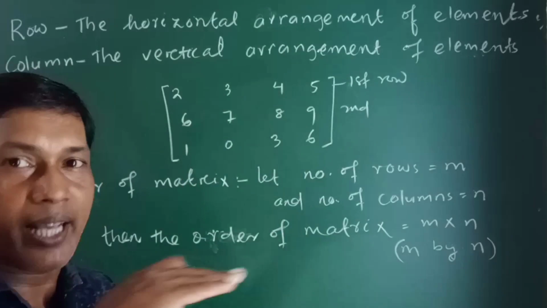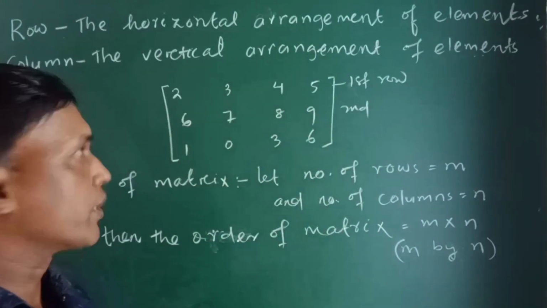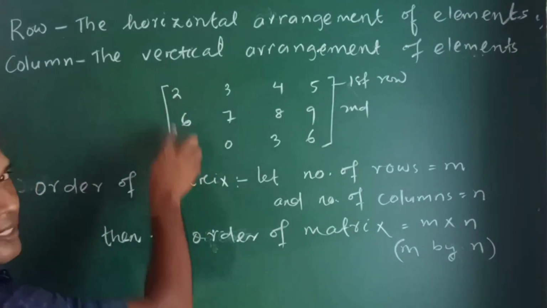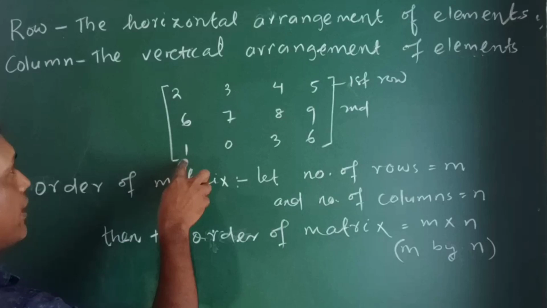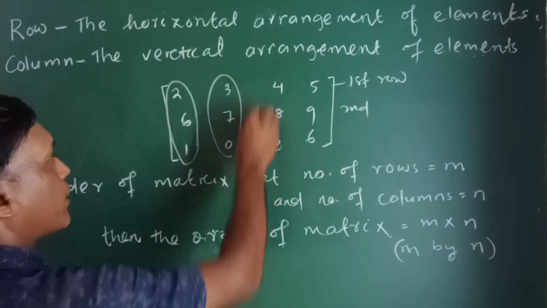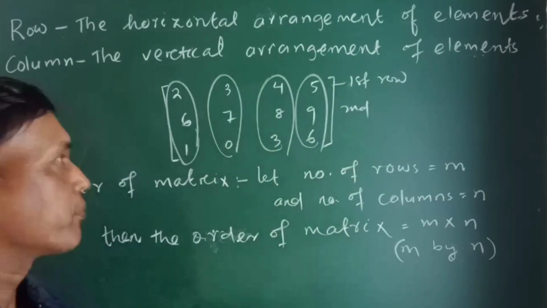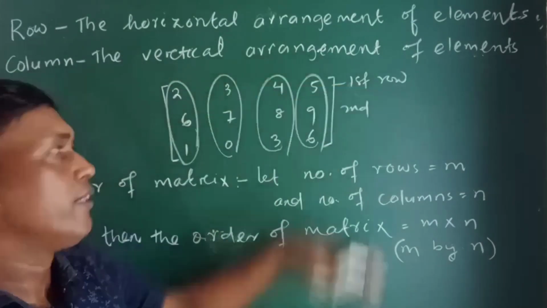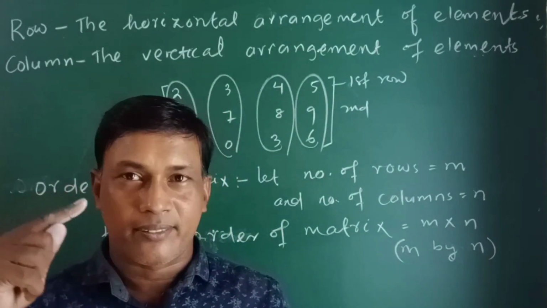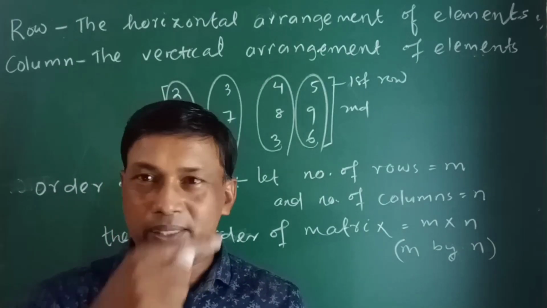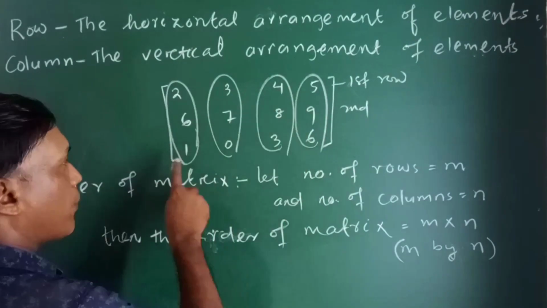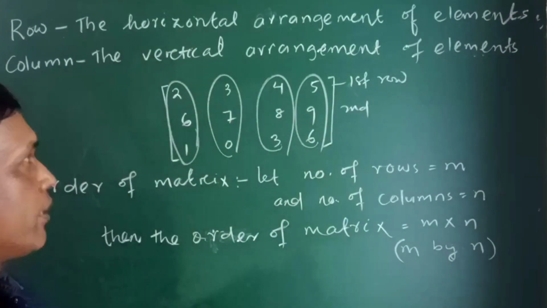So row means the horizontal arrangement of elements. जो elements horizontal arrange होते हैं वो form करते हैं a row. And column means the vertical arrangement. So these elements 2, 6, 1, this is the arrangement vertically. This is the vertical arrangement, so this is one column, the first column. This is the second column, this is the third column, and this is the fourth column. So row means the horizontal arrangement, column means the vertical arrangement. In my words, row is the eye, column is the nose. Row is the eye, column is the nose. 3 rows and 4 columns in this matrix.